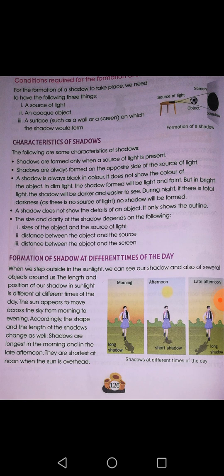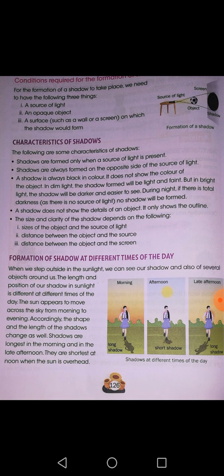Next thing is characteristics of the shadow. First, shadows will be formed only when a source of light is available. If no source, no light, no shadow. Second, it will always be formed on the opposite side of the source. If the source is on the north side, shadow will be on the south side. If it is on the west side, shadow will be on the east side. Opposite side, it will always be formed.